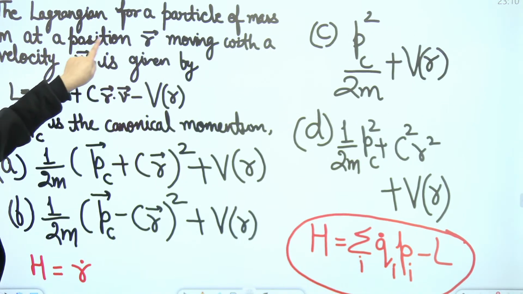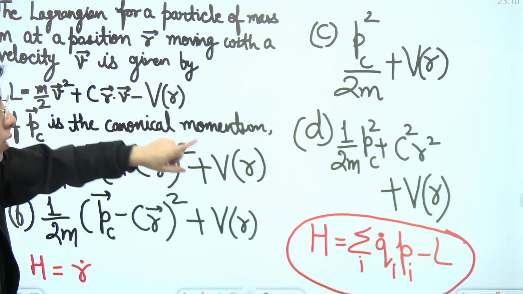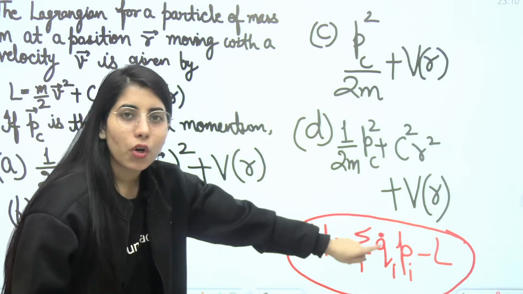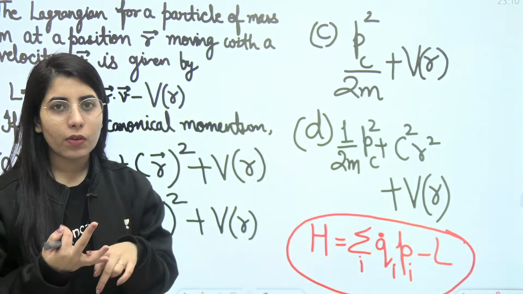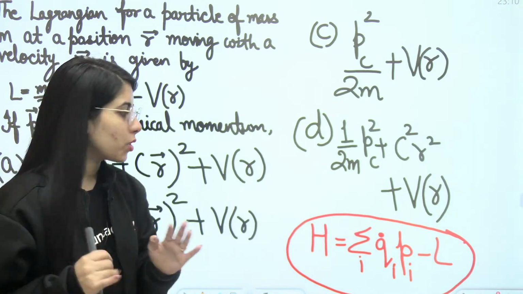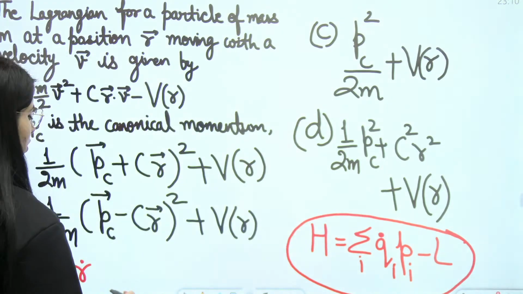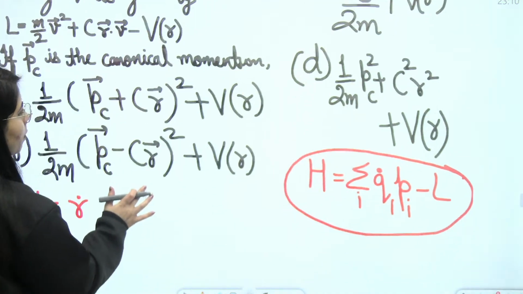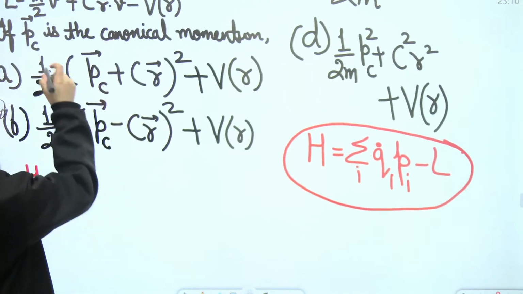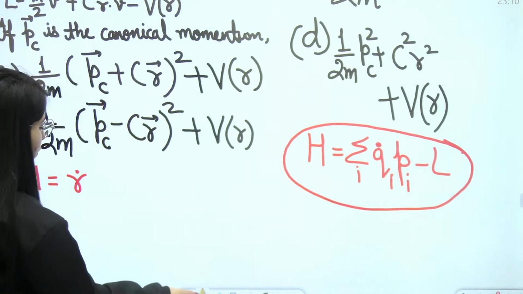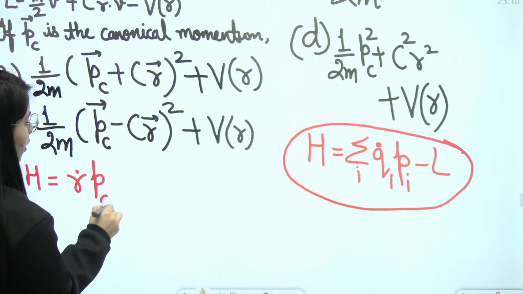See, at a position r, so r is showing the position, and this is also a generalized coordinate, which can be x, y, z, r, theta, phi, anything in terms of position. p is the generalized momentum. What is the momentum term involved in the question? That is Pc, so we will write Pc here. Clear?